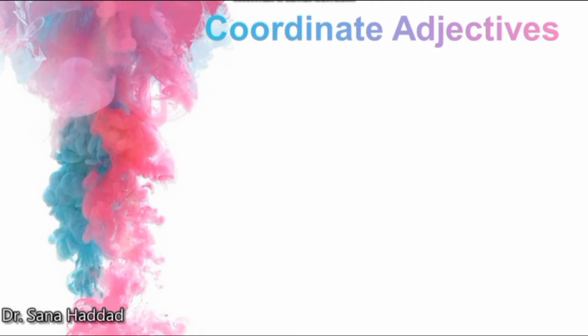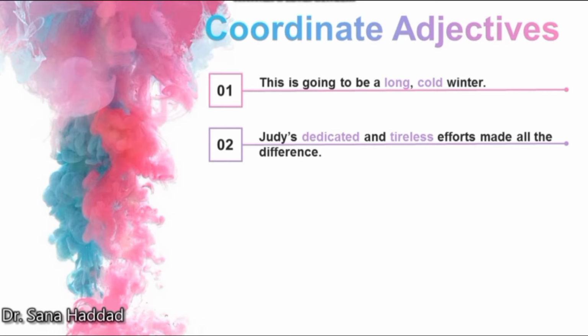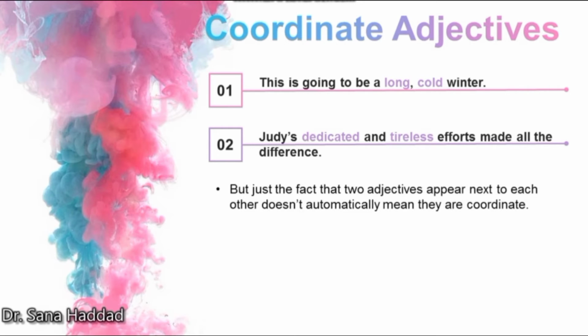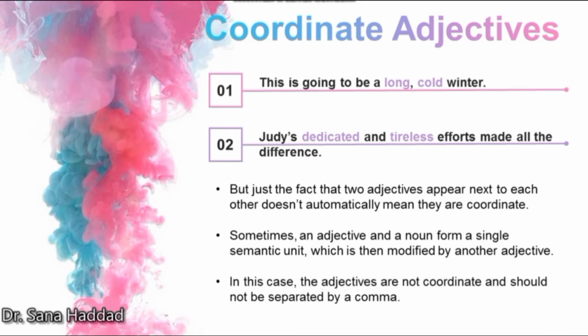Here are some examples of coordinate adjectives. This is going to be a long, cold winter. Judy's dedicated and tireless efforts made all the difference. But just the fact that two adjectives appear next to each other doesn't automatically mean they are coordinate. Sometimes an adjective and a noun form a single semantic unit, which is then modified by another adjective. In this case, the adjectives are not coordinate and should not be separated by a comma.